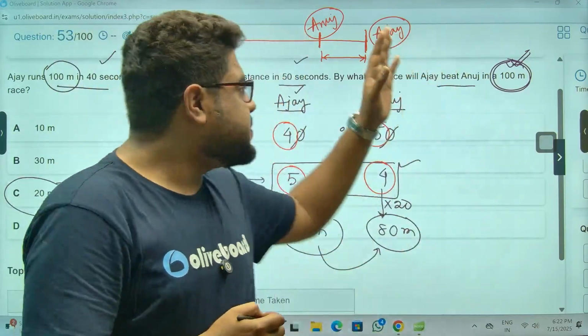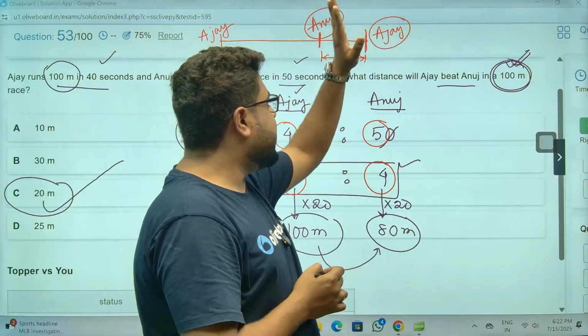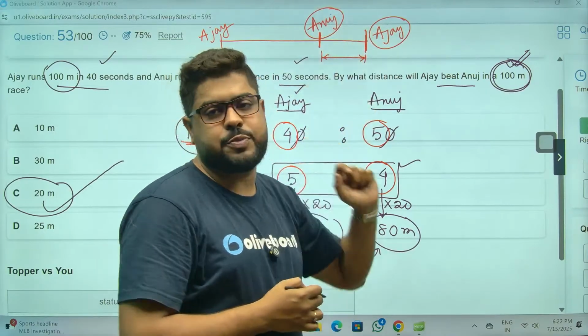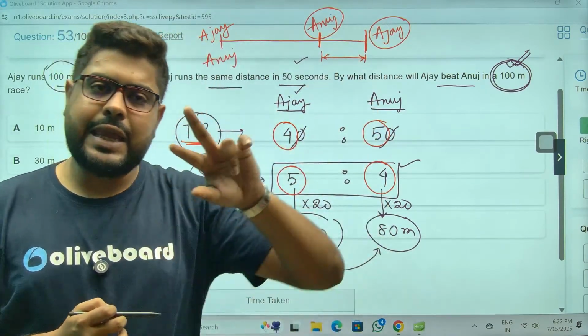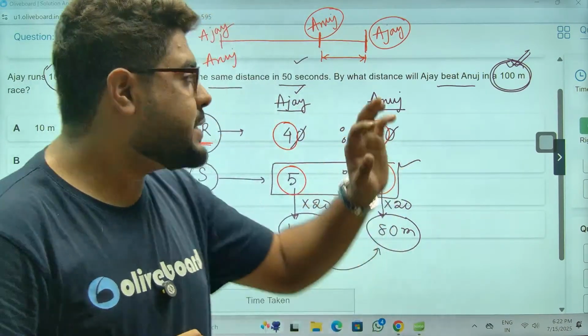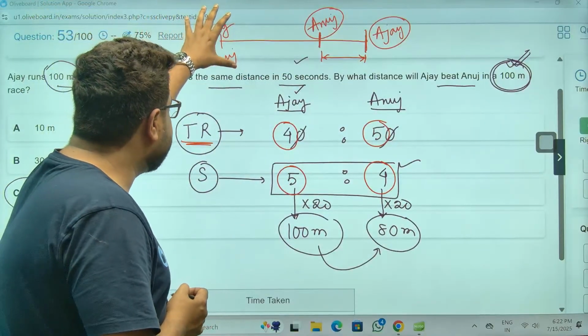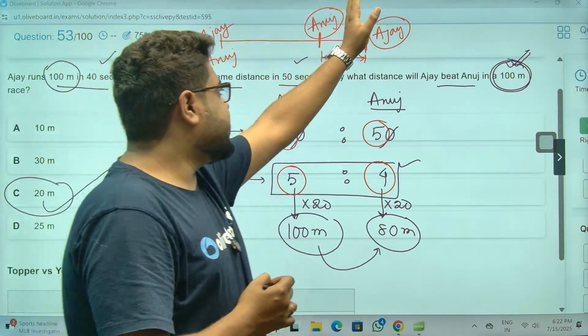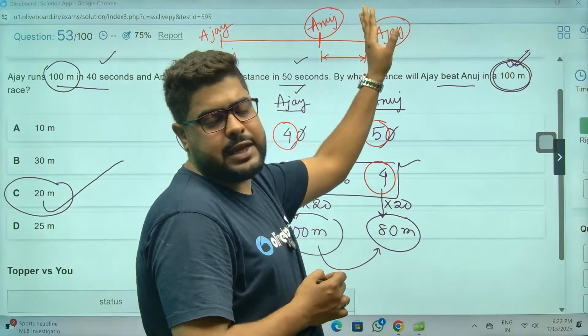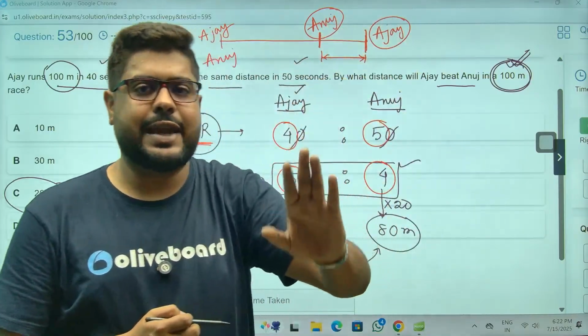Why? Because, brother, please understand, at the time Ajay reaches the finish point, the race is over. Time is the same, brother. They start together, and by the time Ajay reaches the finish point, the race has ended.